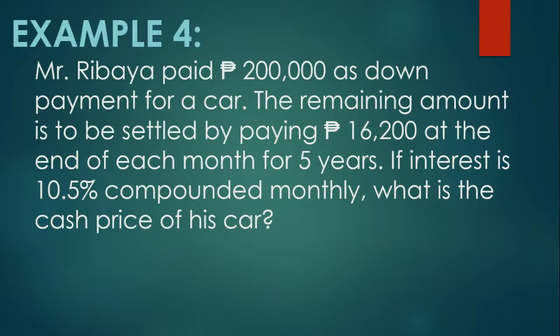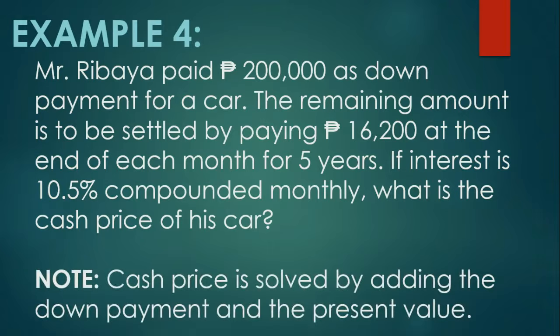Example 4. Mr. Rebaya paid 200,000 pesos as down payment for a car. The remaining amount is to be settled by paying 16,200 pesos at the end of each month for 5 years. If interest is 10.5% compounded monthly, what is the cash price of this car? So we are trying to find the cash price. So how are we going to solve it?